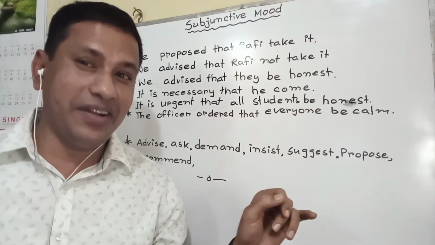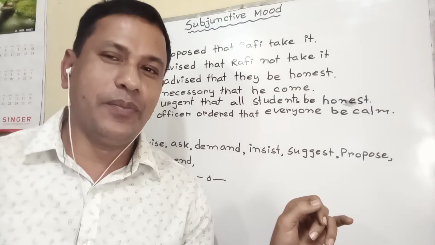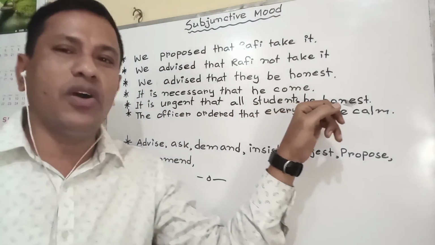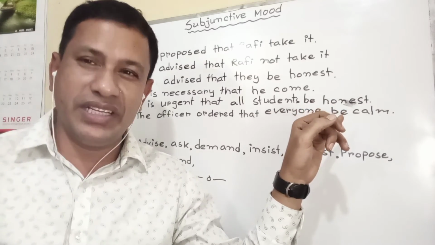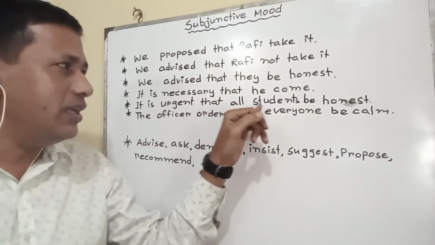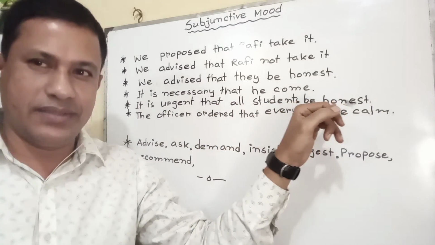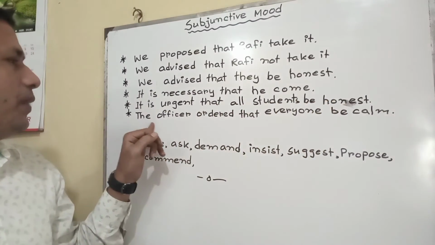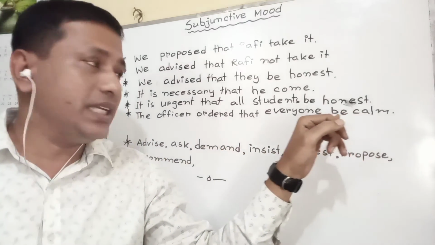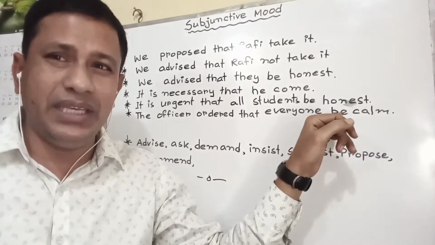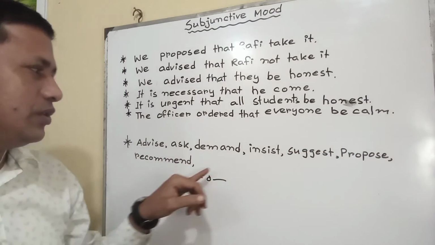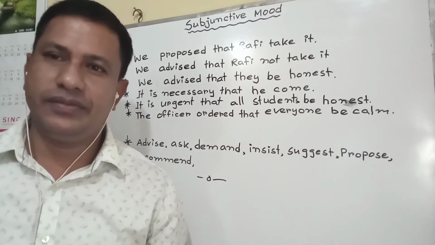That's why I have come here to help you to know about subjunctive mode. It is urgent that all students be honest. Should be honest or are honest in a general sense. But in subjunctive mode, it is urgent that all students be honest. The officer ordered that everyone be calm. If you make it negative, everyone not be calm. Generally, these words are used in subjunctive mode.